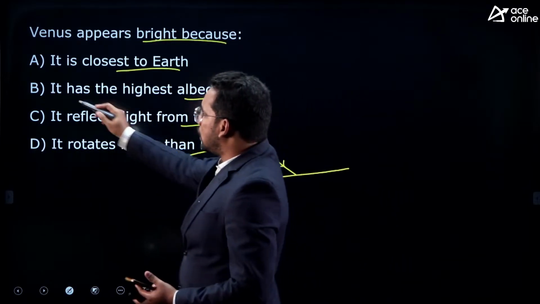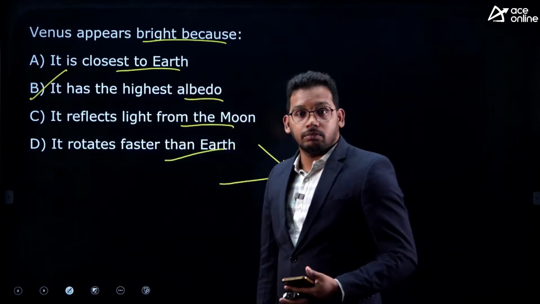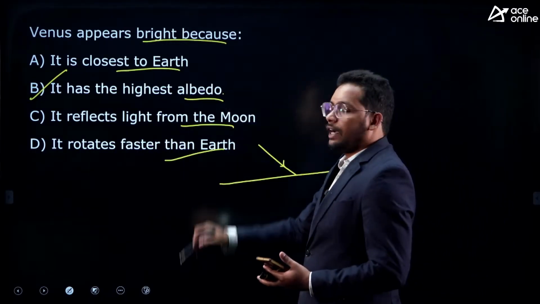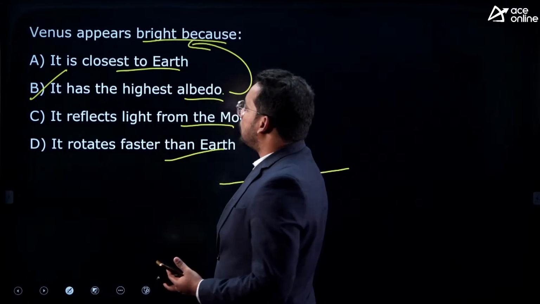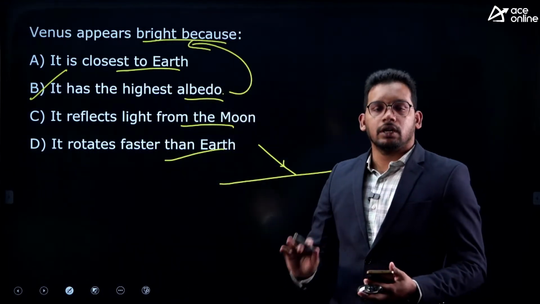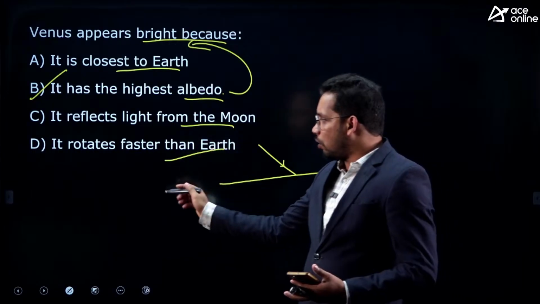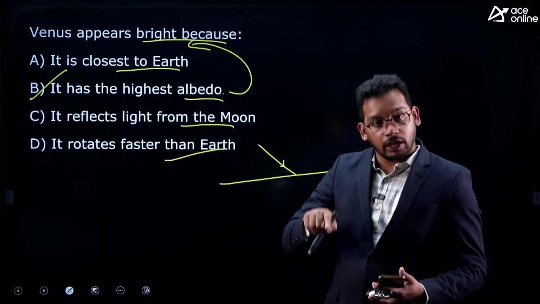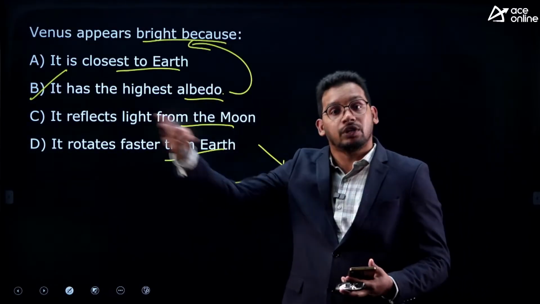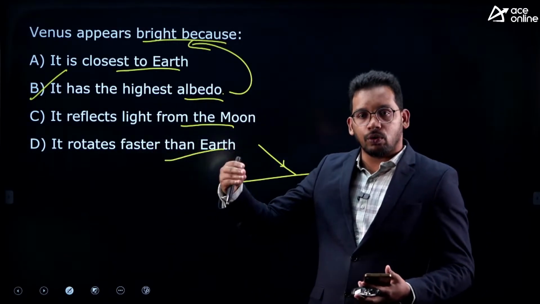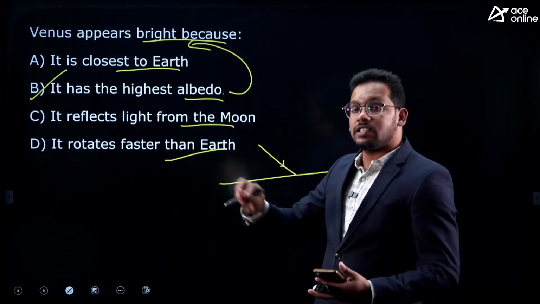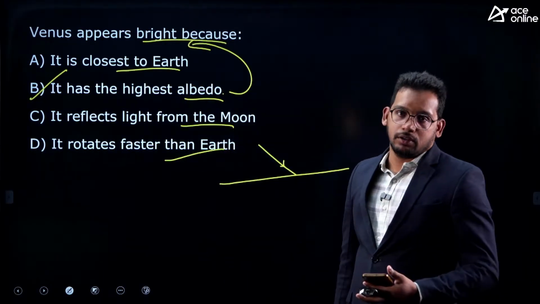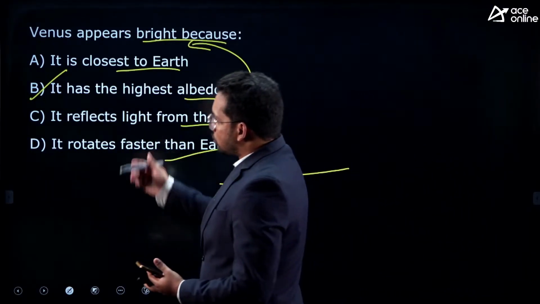So this Venus has very good albedo because of presence of CO2 and many other gases, right? So that's why it has highest albedo and therefore it appears very bright among all the planets. And in class we have also said that Venus is also called morning star and evening star. Why? Because in the morning it is the last to disappear. As sunlight rises, slowly all the stars will disappear, but Venus is the last to disappear because it is the very brightest. And also in the evening time it is the first to appear, so it is also called evening star, right? So answer is B.